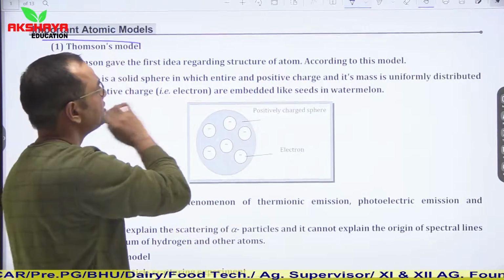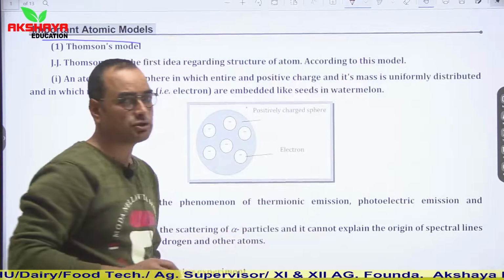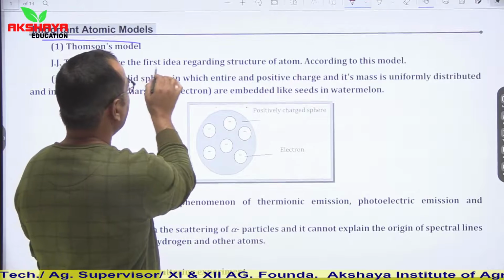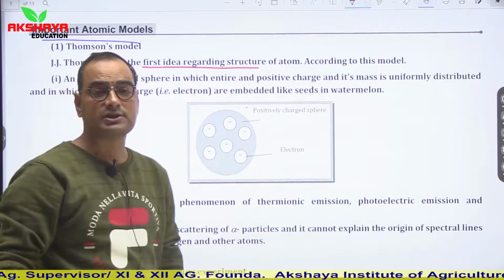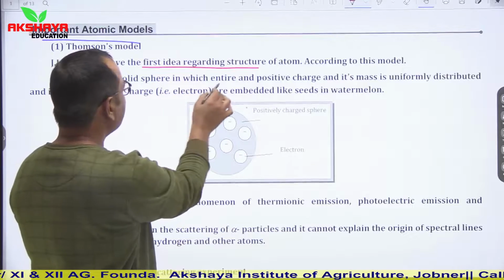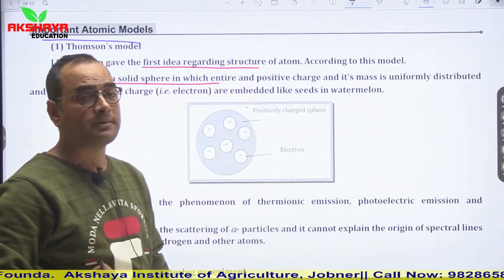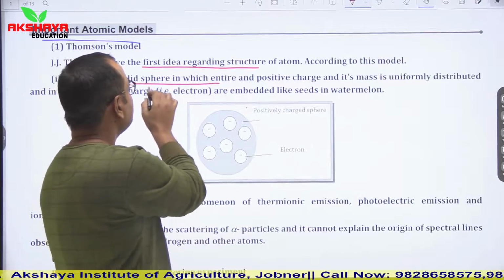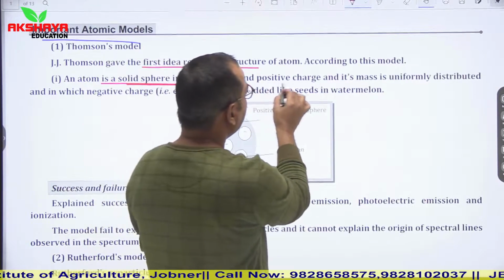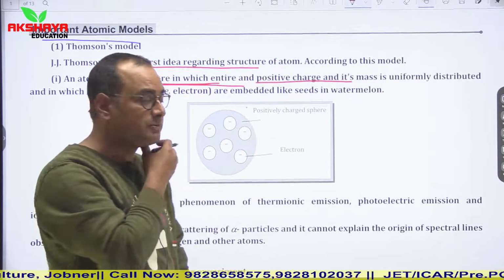First one is Thomson's model. Scientist Thomson predicted a model for the atom and he gave the first idea regarding the structure of the atom. According to this model, an atom is a solid sphere. According to J.J. Thomson's model, he considered that it is a solid sphere in which positive charge is entirely present and its mass is uniformly distributed.